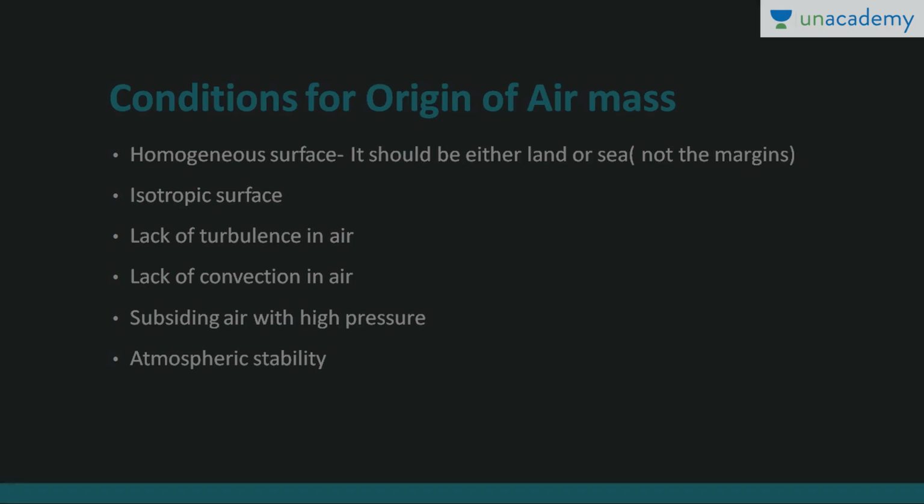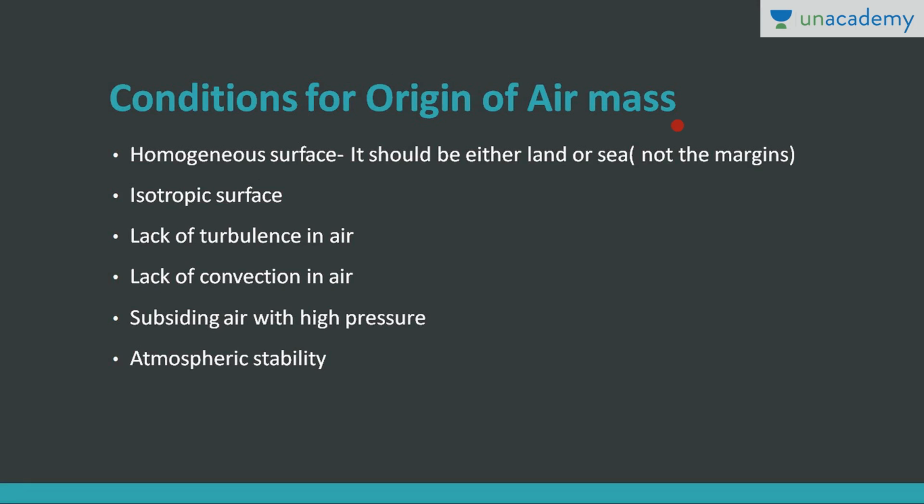Then what are the conditions for the origin of an air mass? First of all, how will an air mass form? These are the different conditions. For example, there should be a homogeneous surface. It should be either land or sea. It should not be the margin of land and sea.